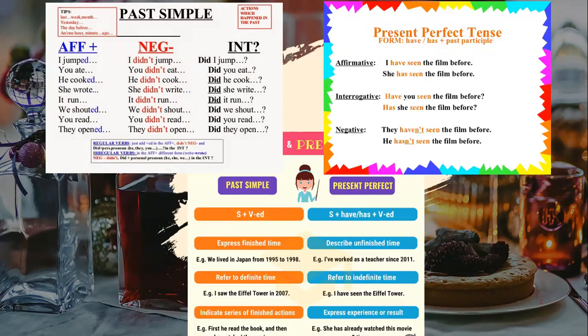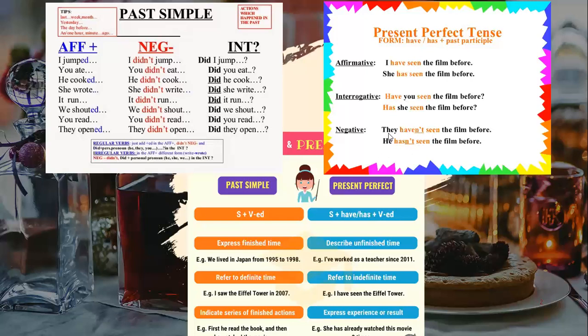Okay? So, in the three forms, affirmative, negative, and interrogative, we are going to use the verb in past participle. It's not like in the past simple, where we use the verb in past in the affirmative, but in the negative and the interrogative we don't use it. In the present perfect, we use the verb in past participle in all three. So for the negative, we only add not: they haven't seen, he hasn't seen, okay?